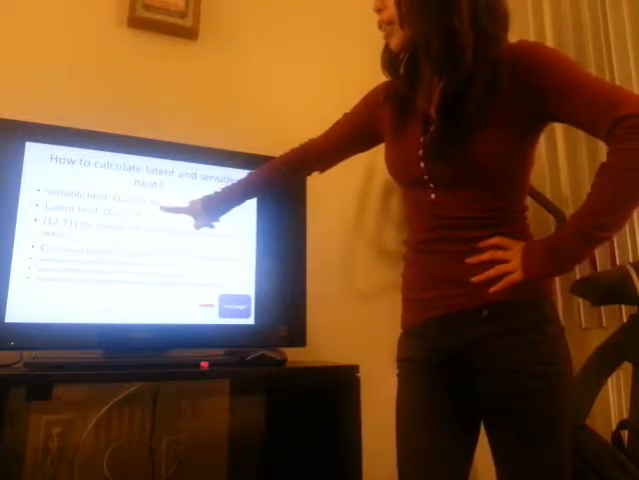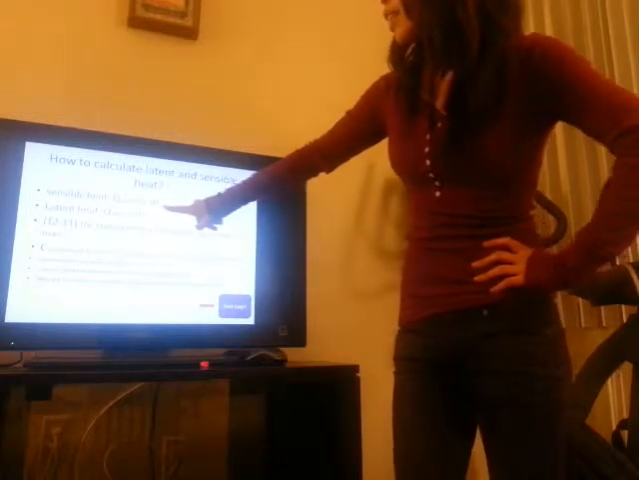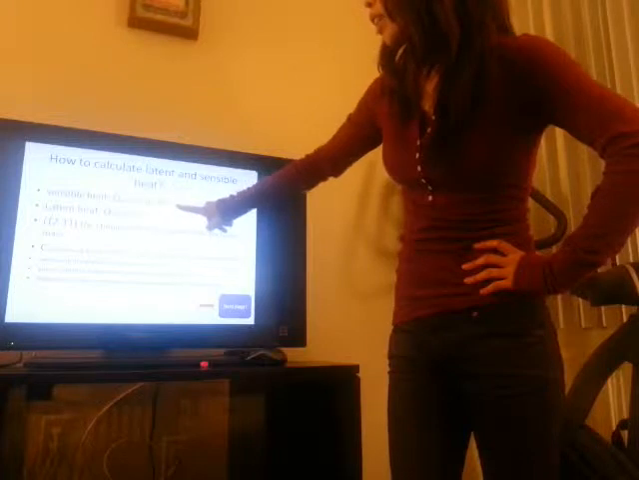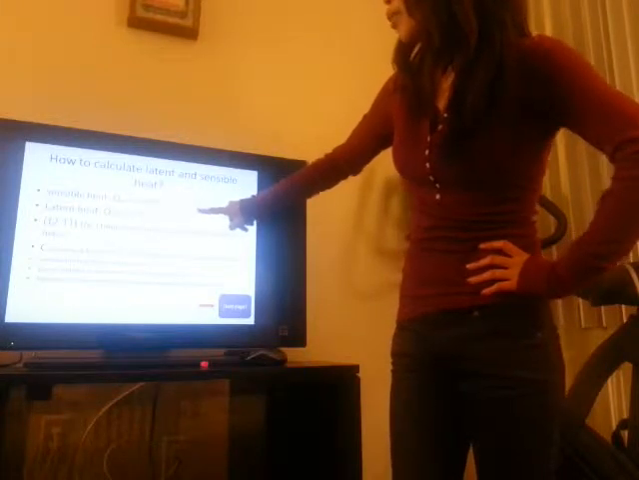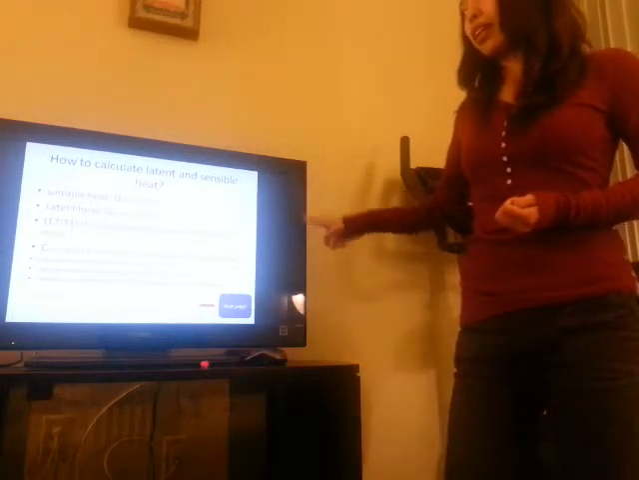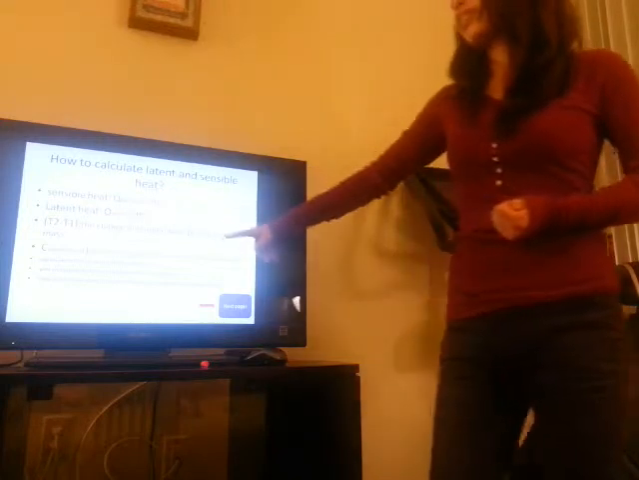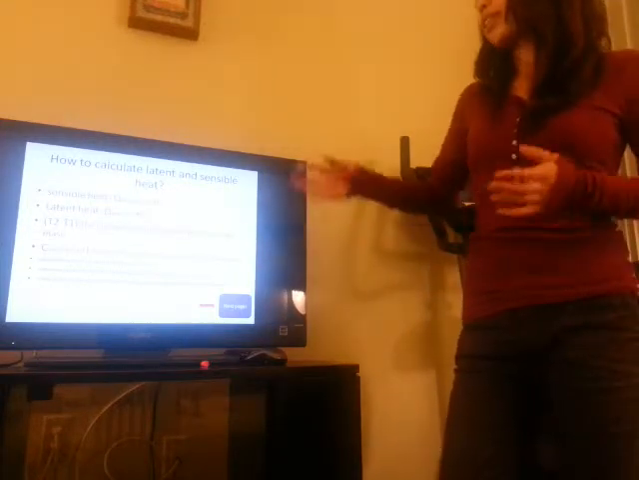The sensible heat can be calculated by the product of the mass, the specific heat capacity, and the temperature difference, whereas the latent heat only needs the mass and the specific latent heat. This is because the sensible heat involves a temperature change, whereas the latent heat doesn't involve a temperature change, right?